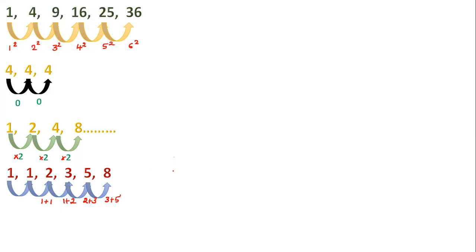This beautiful pattern of numbers is called Fibonacci sequence, in which succeeding term is obtained by adding two preceding terms. First we have to take two terms, then succeeding term to be written by adding two preceding terms.